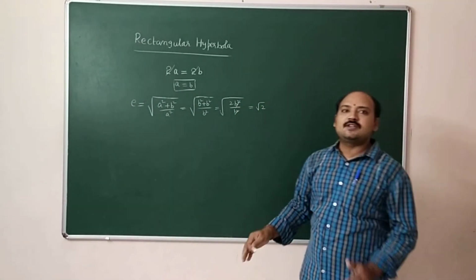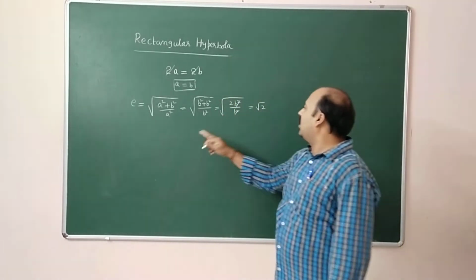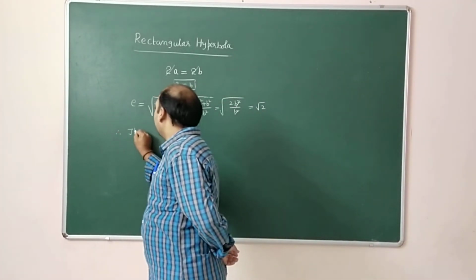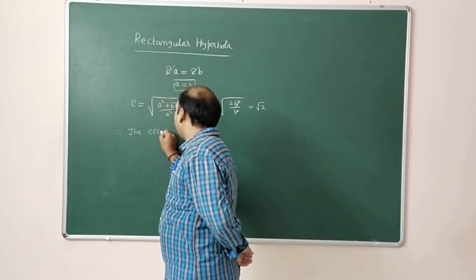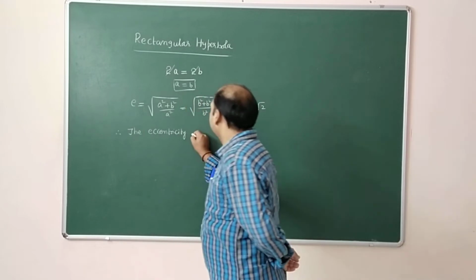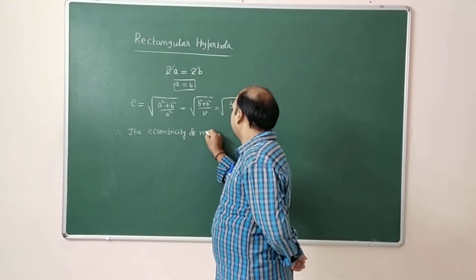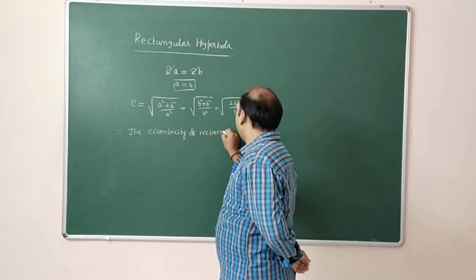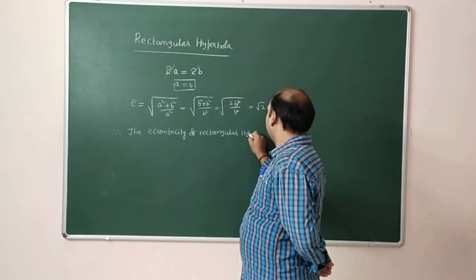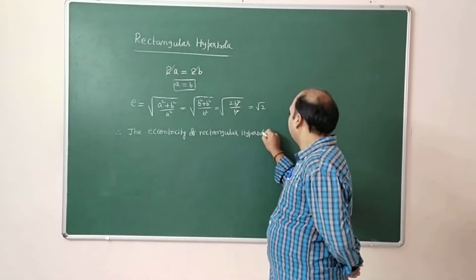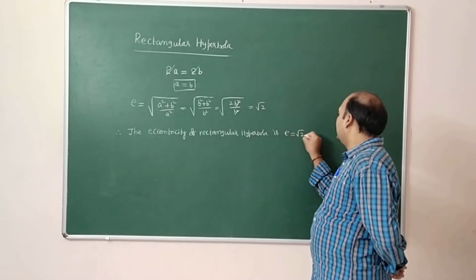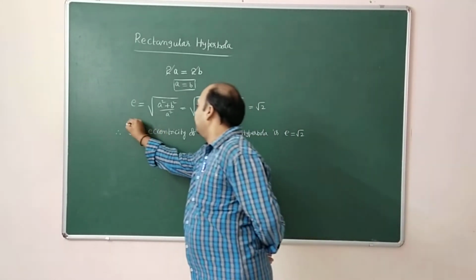Therefore, the eccentricity of rectangular hyperbola is e equal to root 2. You make a note, it's very important.